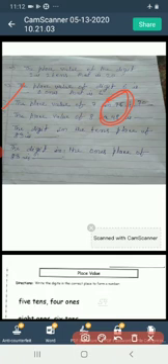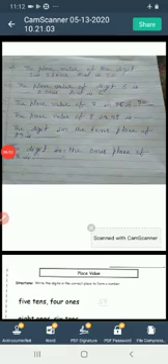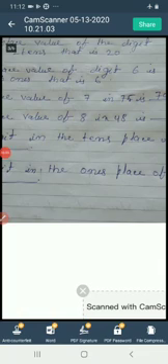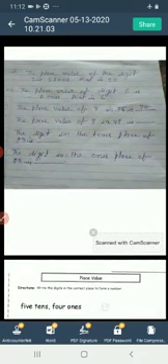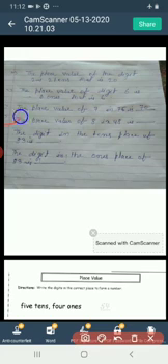Let us see. Ones, tens. The place value of 7 in 75 is 7 tens, that is 70. Now let us see this example. The place value of 8 in 48. In 48, what is the place value of digit 8? The place value of 8 is 8 ones, that is 8.